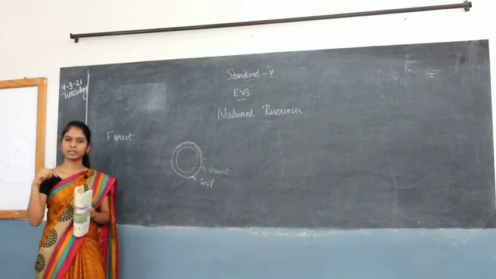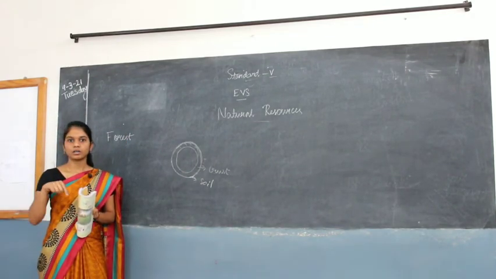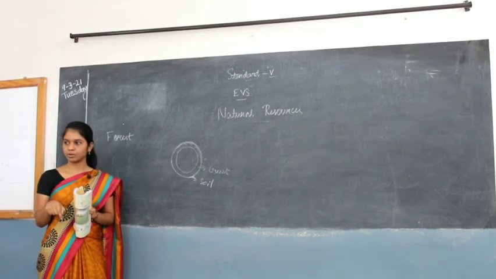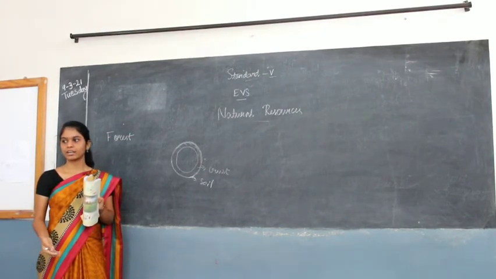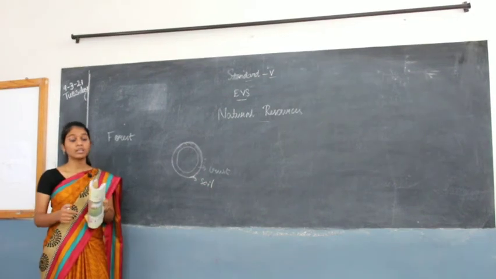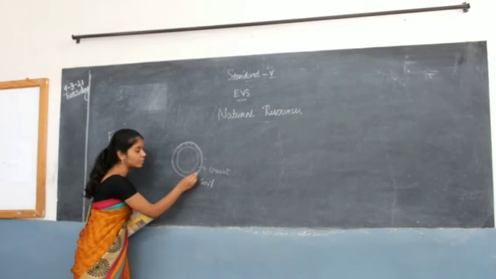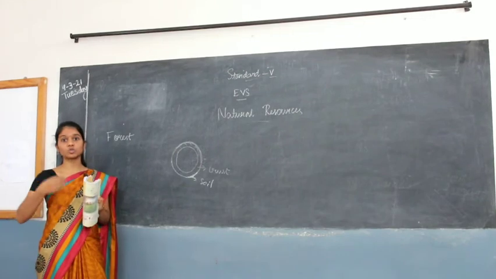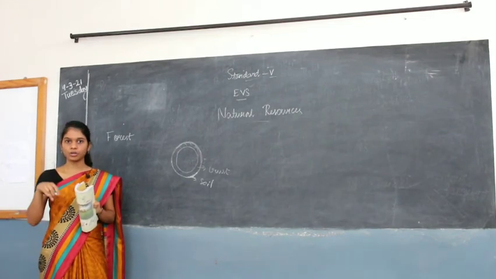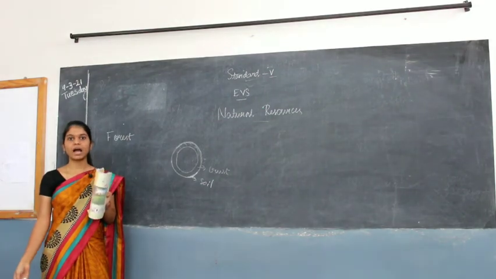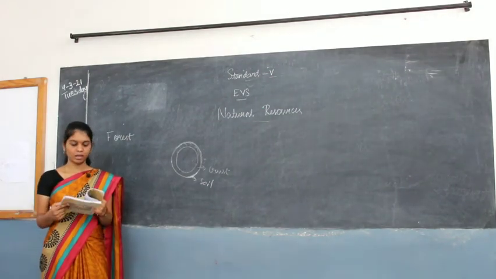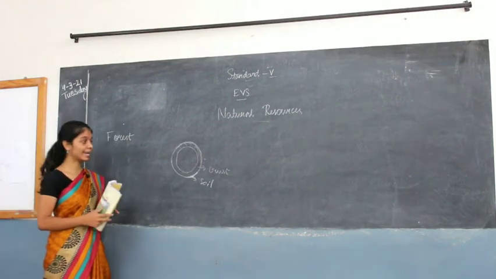Have you dug anything down in the ground? Have you seen how long it goes? It will be long, but it is only a thin layer. That means there are so many layers down the earth, and there is so much area down there.